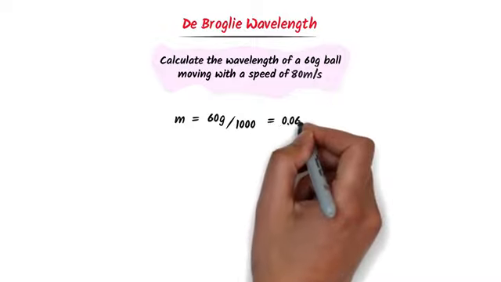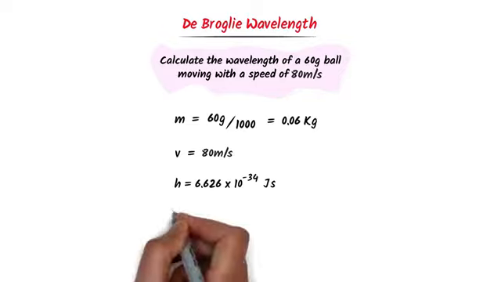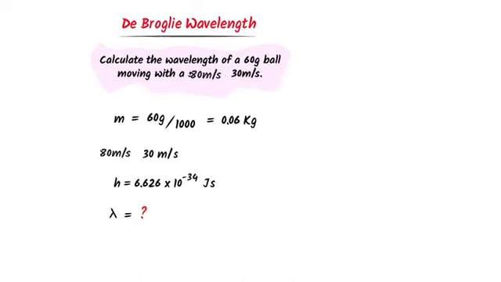I get 0.06 kg. Secondly, the speed of the ball is 80 meters per second. Thirdly, we know that the value of h is 6.626 times 10 to the power negative 34 joule second. And the de Broglie wavelength is required.